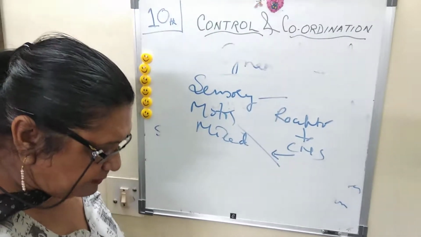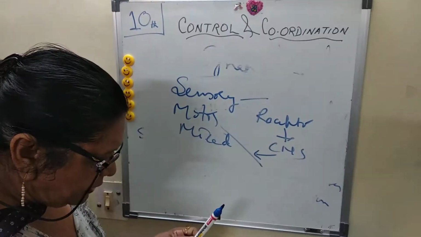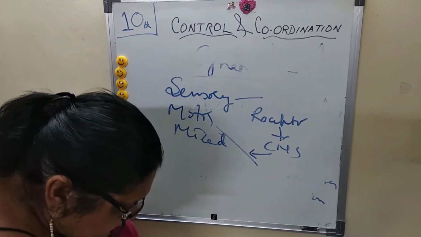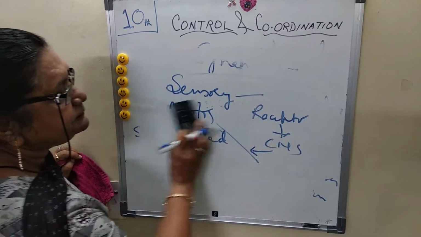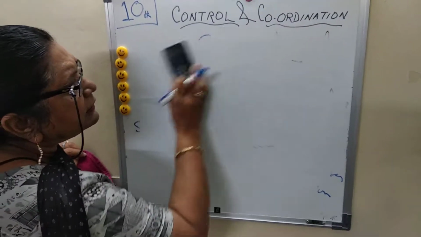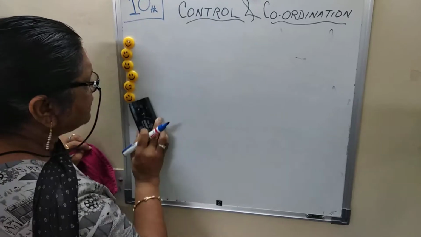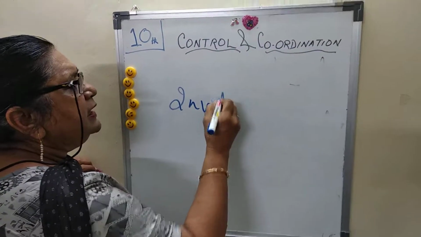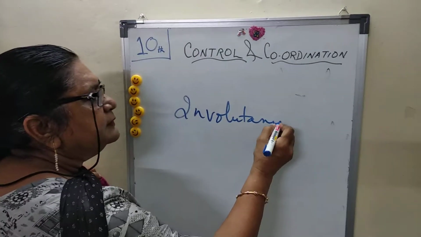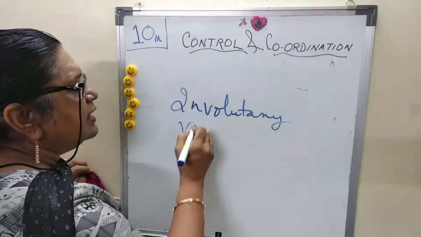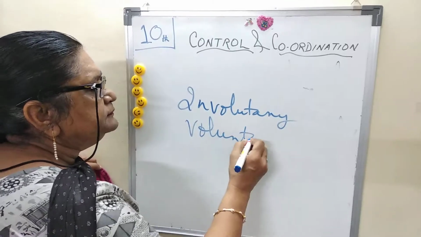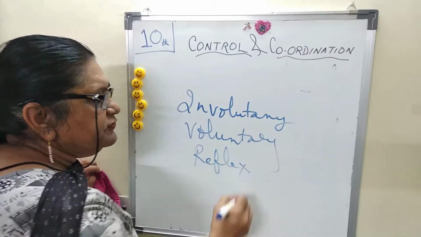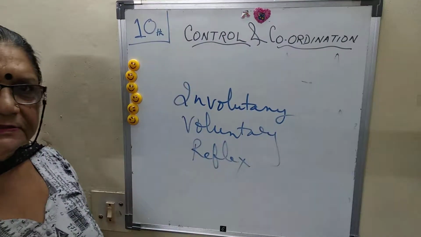So that means neurons play a very, very important role in your body. Then comes certain actions or messages. Some actions of your body are involuntary, some are voluntary, and some are reflex actions.